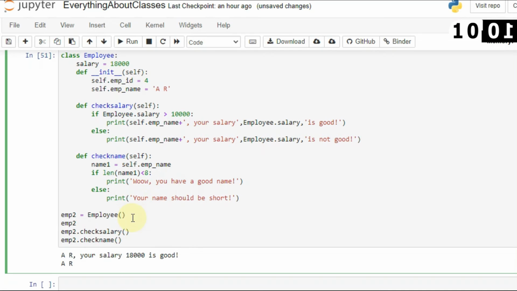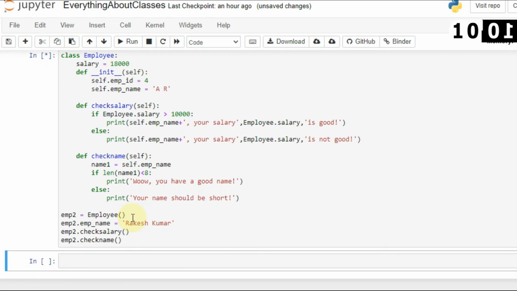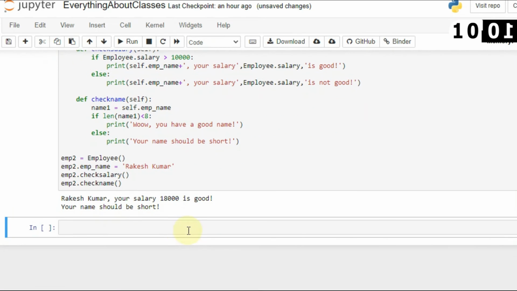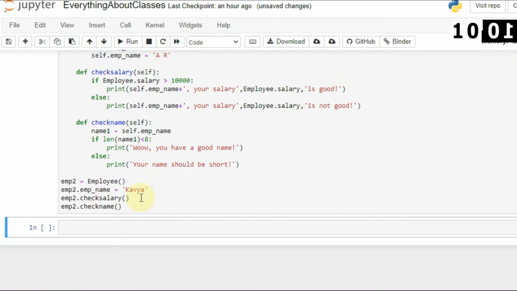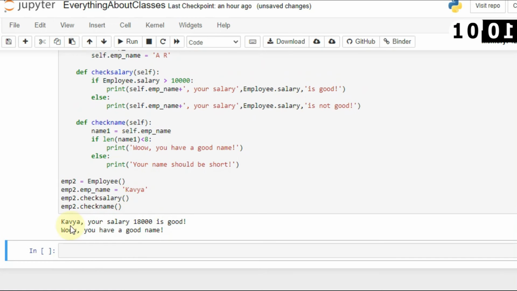So I will say that emp dot emp name is equal to Rakesh Kumar Rao. Okay, Rakesh Kumar is already greater than 8, so you don't need to write Rao. Let's say Rakesh Kumar, and now when I run, you can see that Rakesh Kumar's salary is shown, it is not good, your name should be short. But what if your name is Kabya? When you run this, you will see, wow, you have a good name.